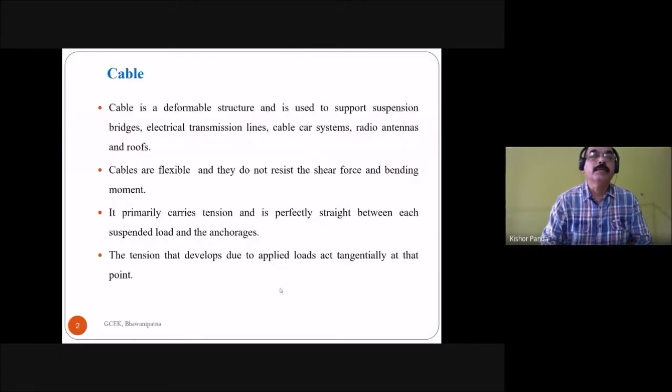What is a cable? A cable is a deformable structure. Cables are flexible and they do not resist shear force and bending moment. A cable primarily carries tension and is perfectly straight between each suspended load and the anchorage. The tension that develops due to the applied load acts tangentially at that point.